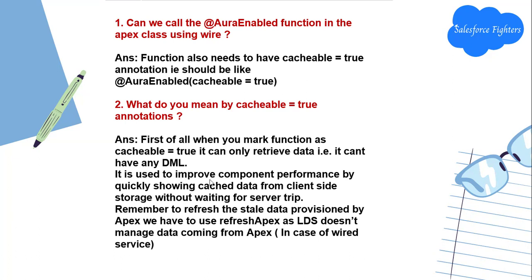It is used to improve component performance by quickly showing the cached data from client-side storage without waiting for server trips. Remember, to refresh the stale data provisioned by Apex we have to use refreshApex, as LDS does not manage data coming from Apex in case of the wire service.